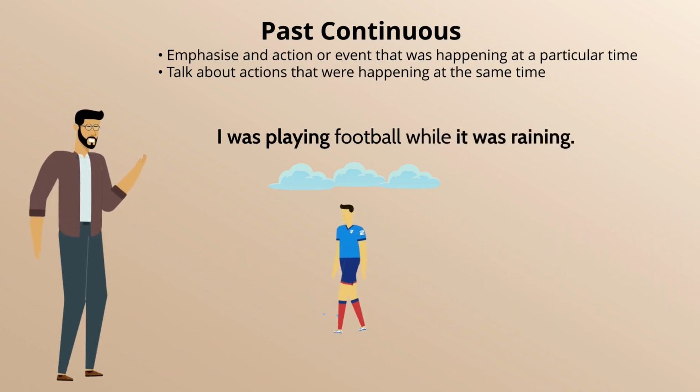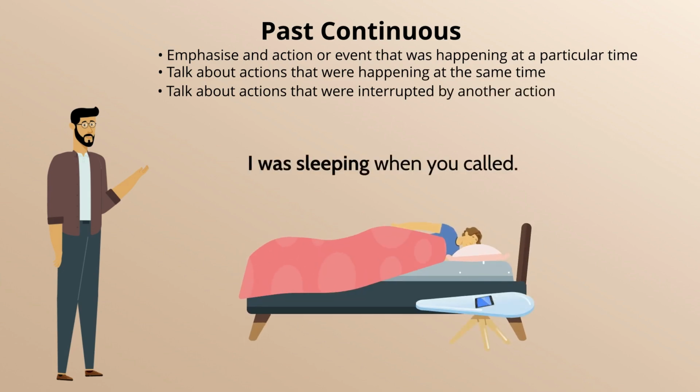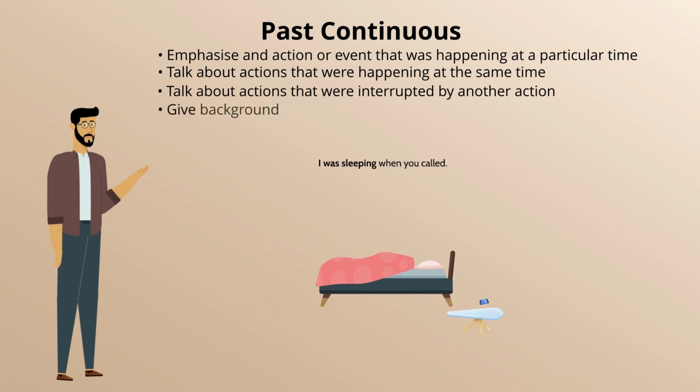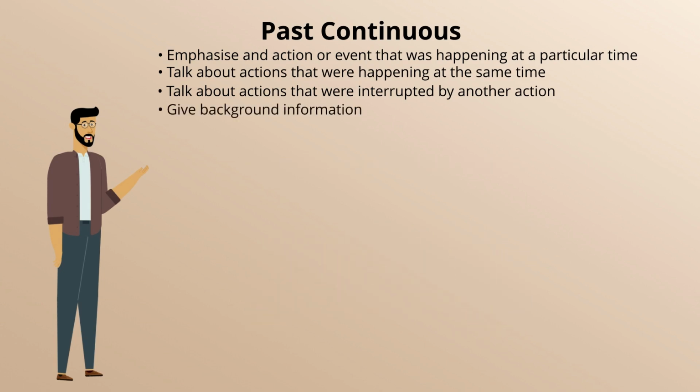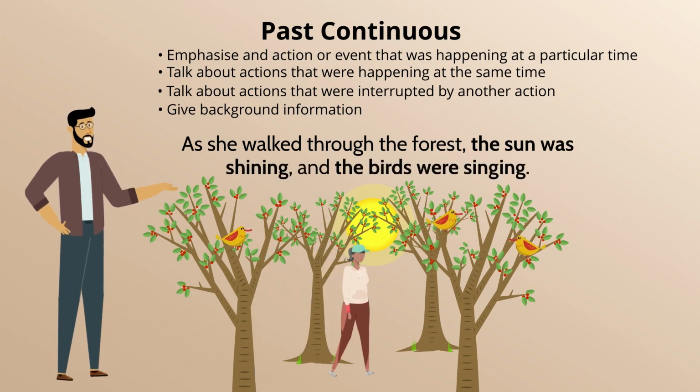It can also be used to talk about an action that was interrupted by another action. For example, I was sleeping when you called. Past continuous can also be used to give background information. For example, as she walked through the forest, the sun was shining, and the birds were singing.